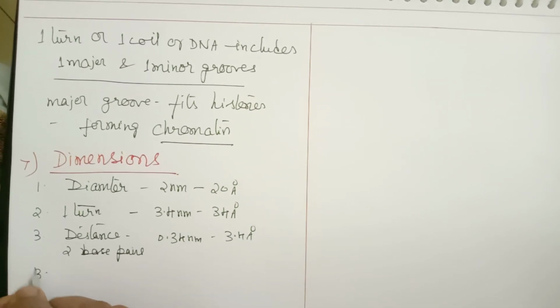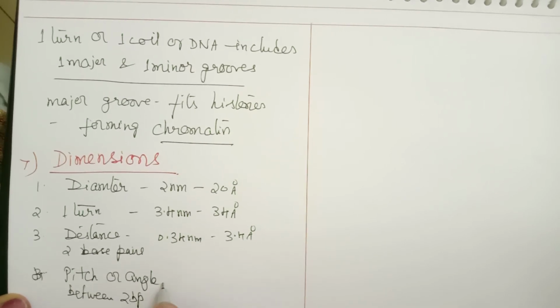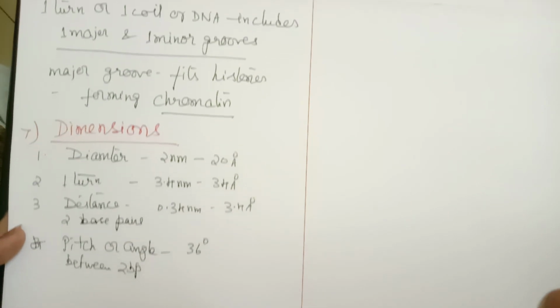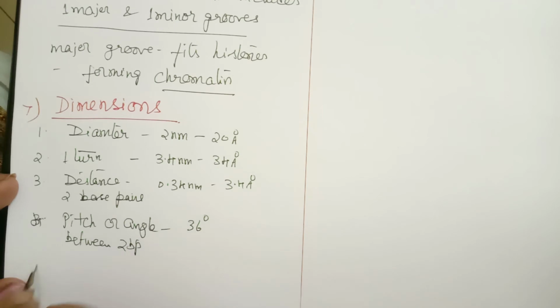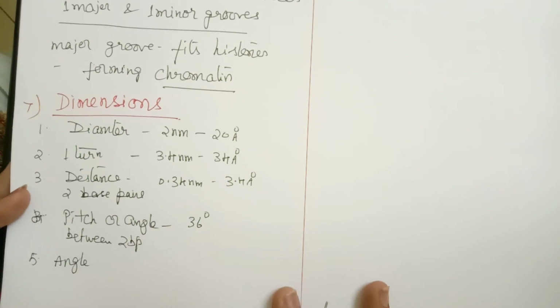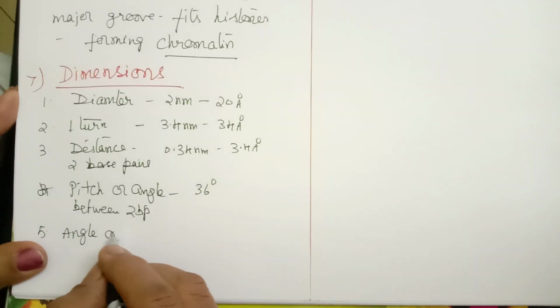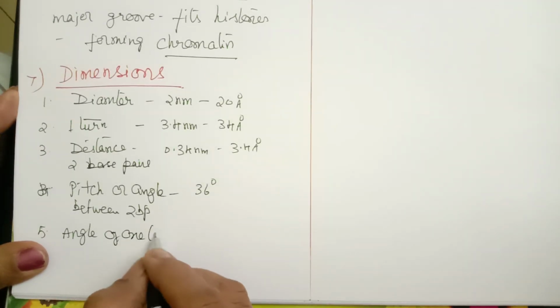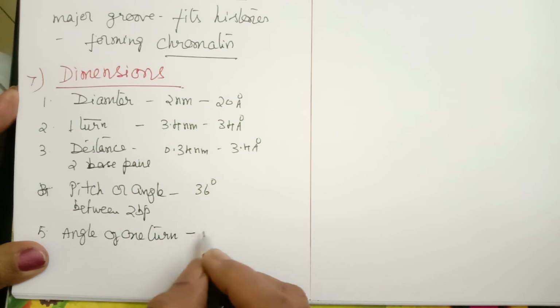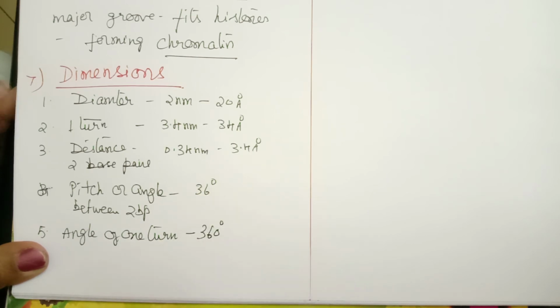Then next, the pitch or angle between two base pairs is 36 degrees. And the angle of one turn is equal to 360 degrees.